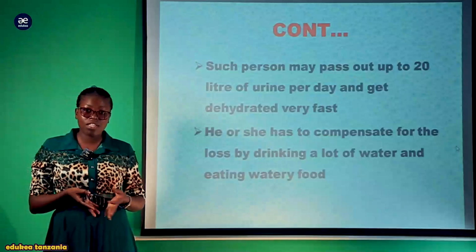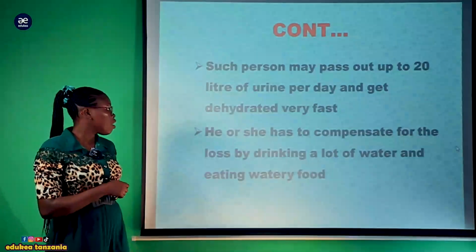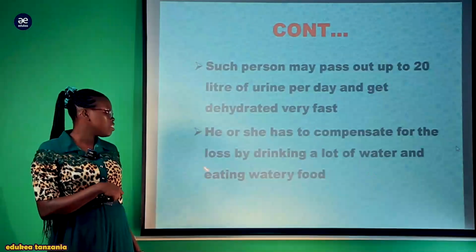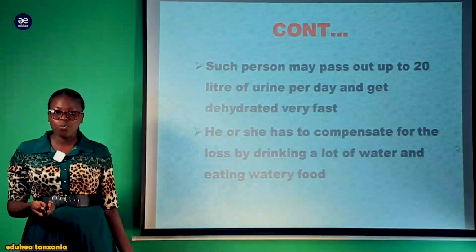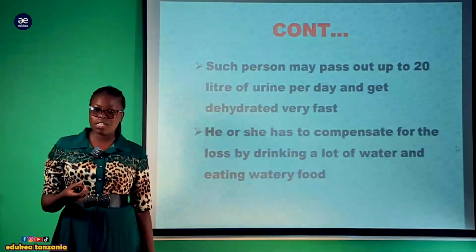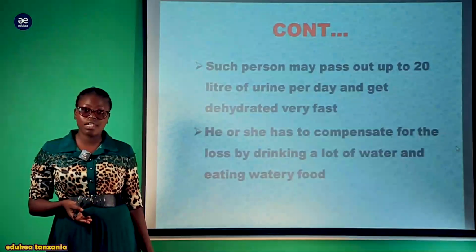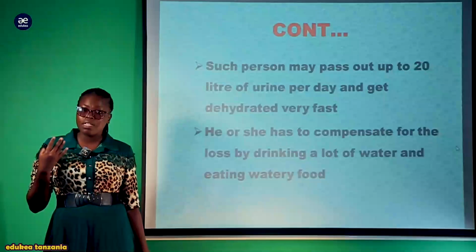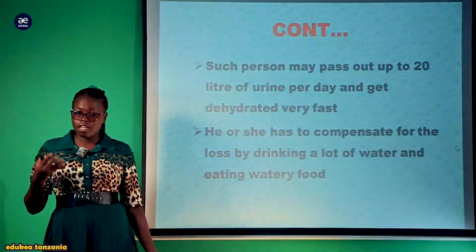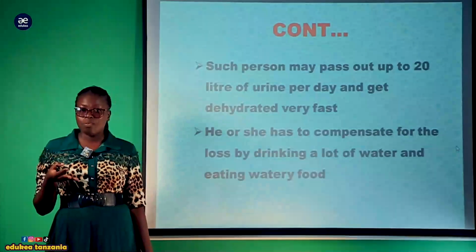In the same way, this person is suffering from excessive sweating, so he or she has to compensate for the loss by drinking a lot of water and eating watery food like cucumber, watermelons, and others. So why do people who are suffering from diabetes insipidus urinate very frequently and secrete more diluted urine? This is because of a defect of the ADH, which is produced by the pituitary gland.